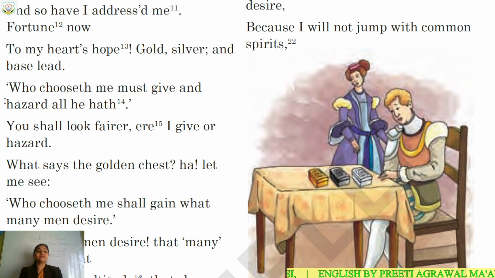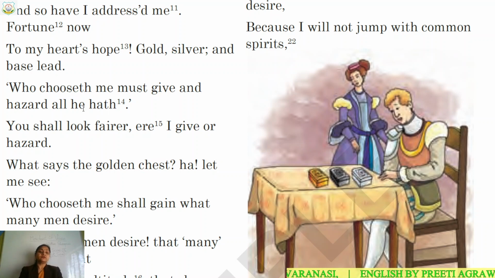So this first one is your lead casket, and it is written in the lead casket. The lines which are inscribed on the lead casket is, who chooseth me must give and hazard all he hath. Chooseth means chooses. Okay, th we will remove and write s in our modern English. Hath, th we will remove and write s in our modern English.